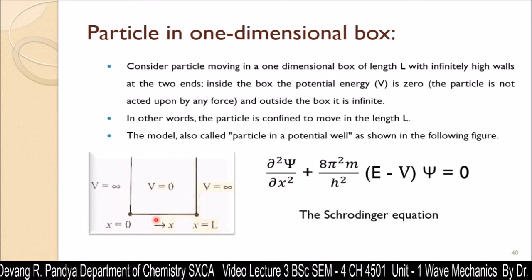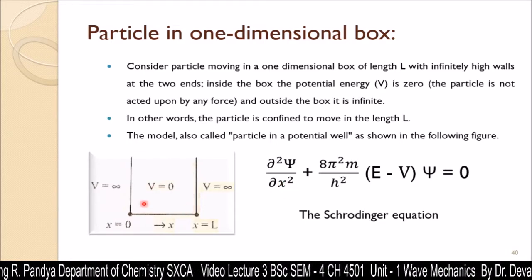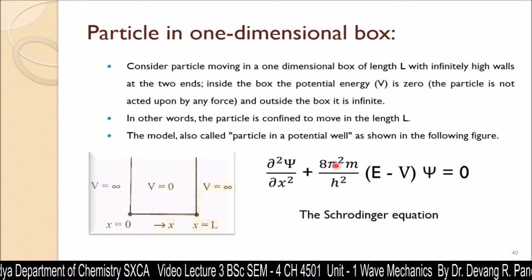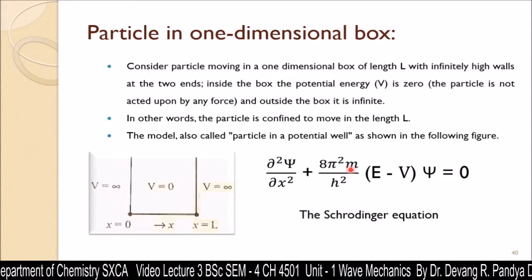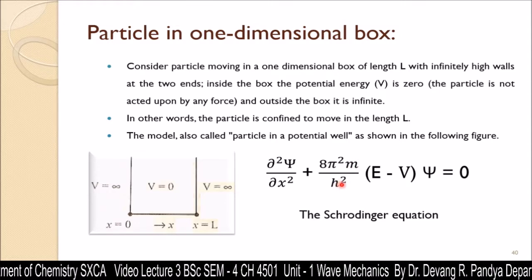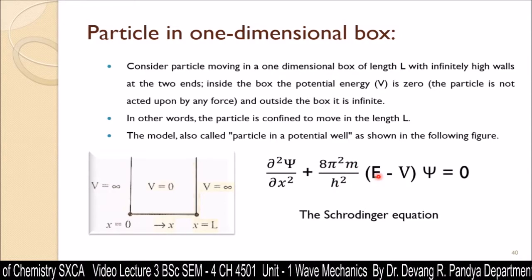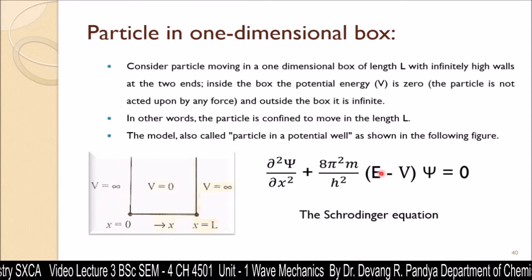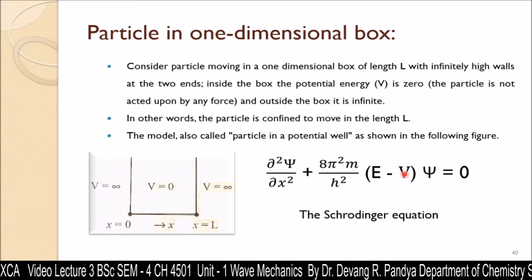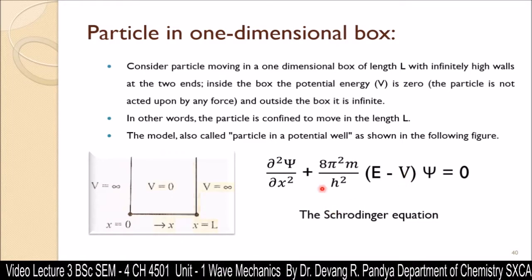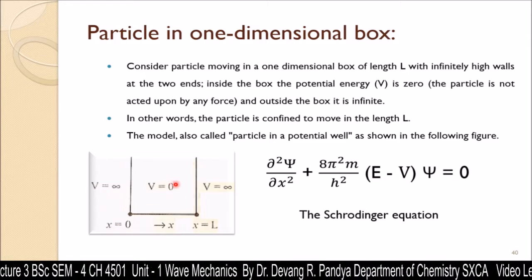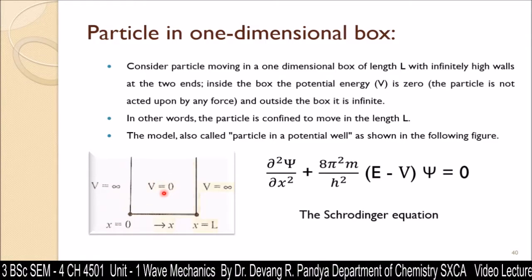dx is the volume of space in which the electron is going to move. 8 pi square is a constant value. m is the mass of the particle. h is the Planck constant. E is the total energy, V is the potential energy, and the difference shows the kinetic energy associated with the particle. So the Schrödinger equation gives all these different properties associated with a particle confined in this one dimension box.